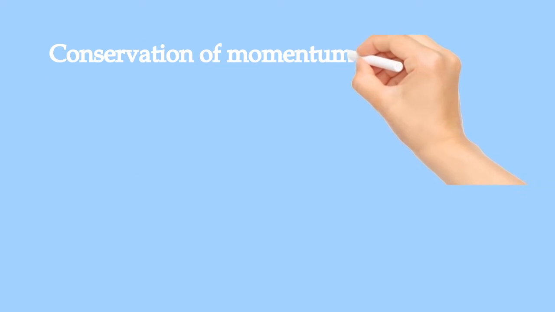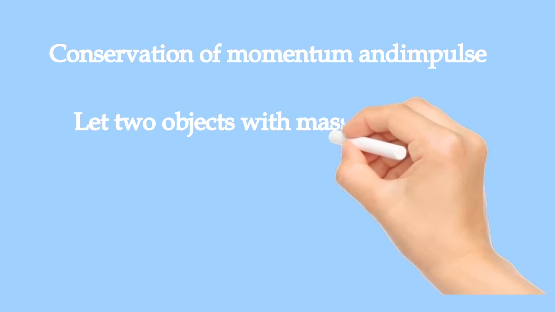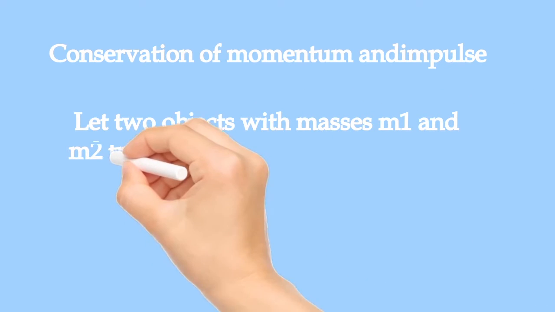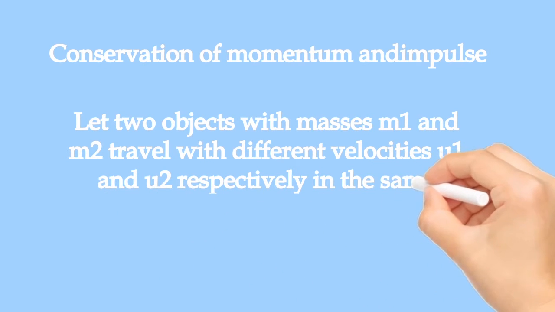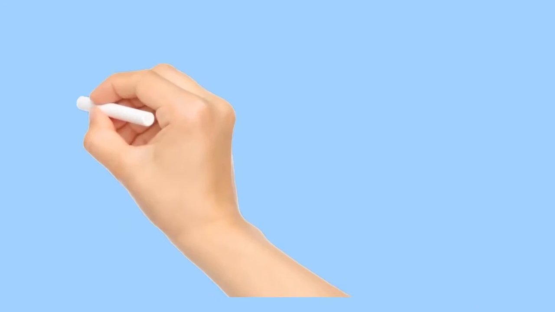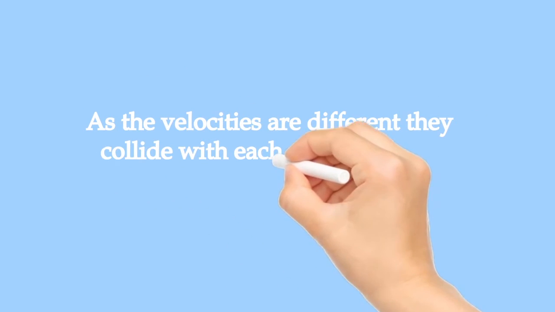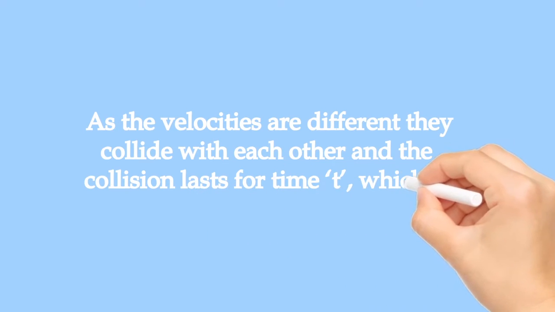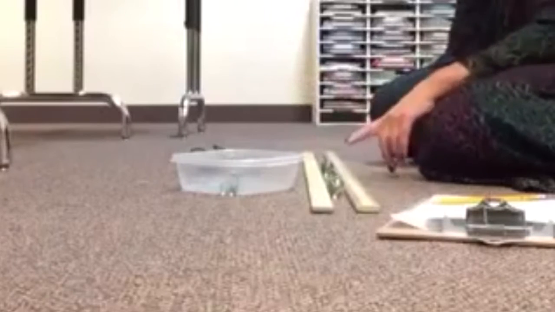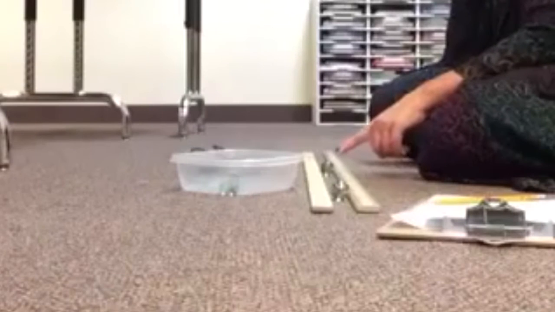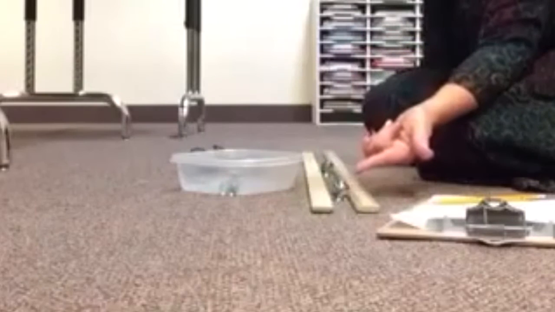Conservation of momentum and impulse. Let two objects with masses m1 and m2 travel with different velocities u1 and u2 respectively in the same direction along a straight line. As the velocities are different, they collide with each other and the collision lasts for time t, which is very small. During the collision, the first marble exerts a force on the second marble, F21, and the second marble exerts a force on the first marble, F12.